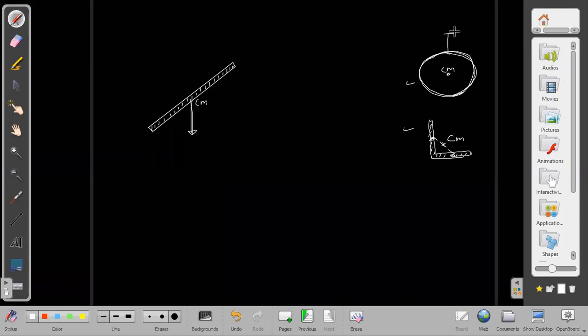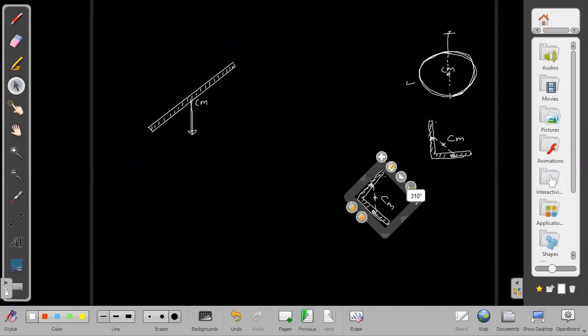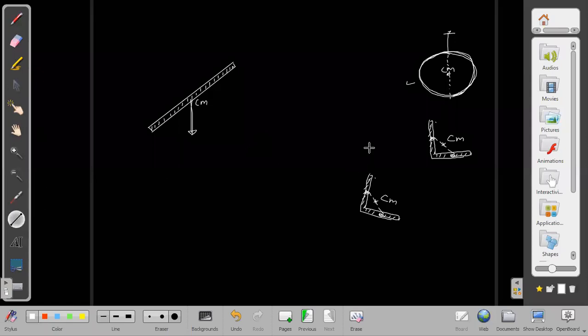If I suspend it from here, then the center of mass will lie just vertically below it. If I suspend it anywhere, let us say I'm suspending this rod at this point here, it will finally settle in such a way that the center of mass definitely lies vertically below the point of suspension.